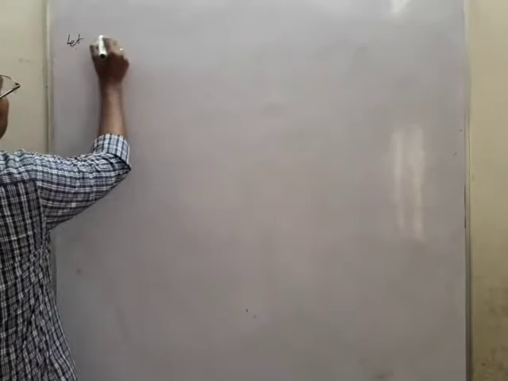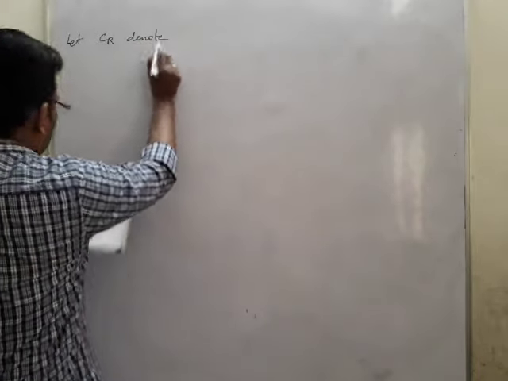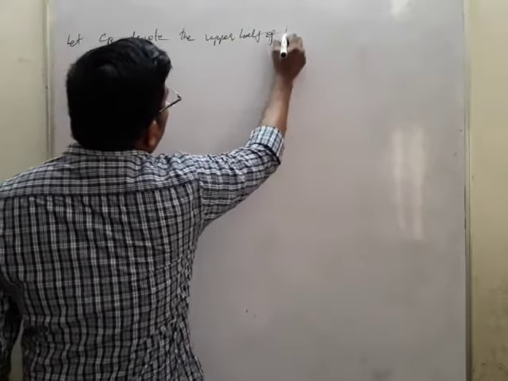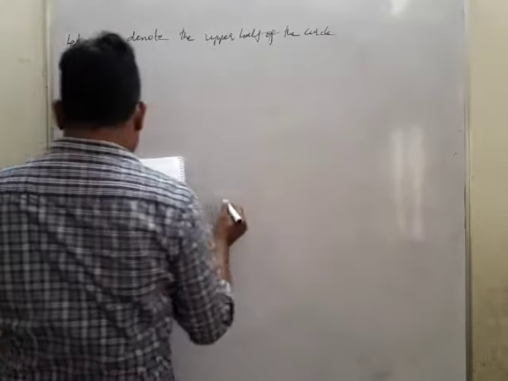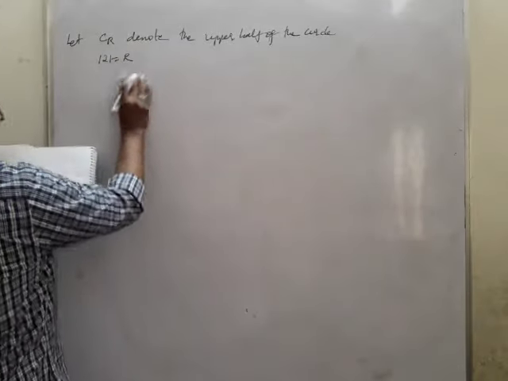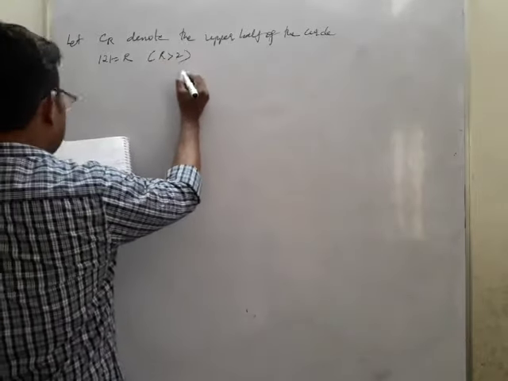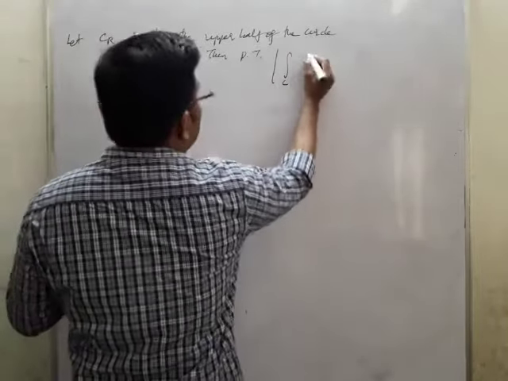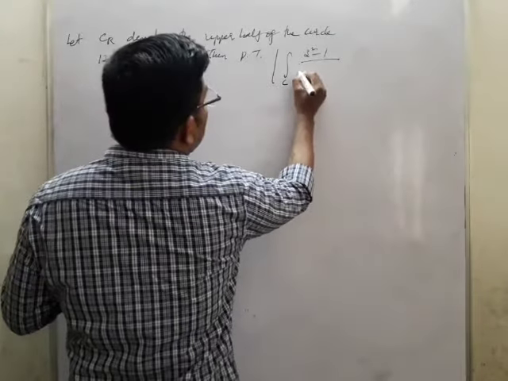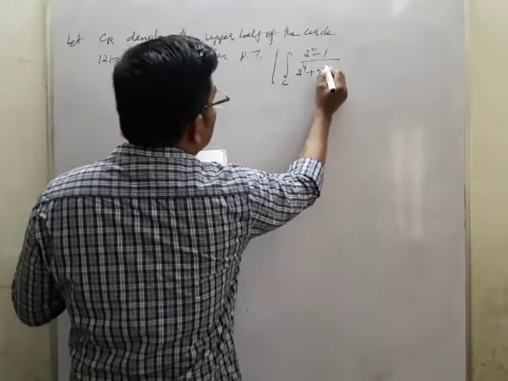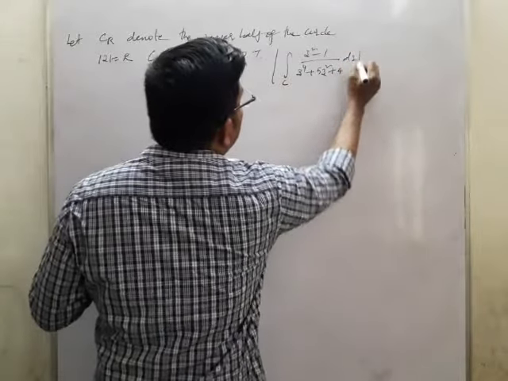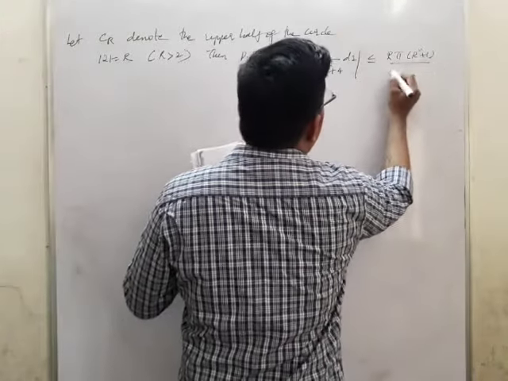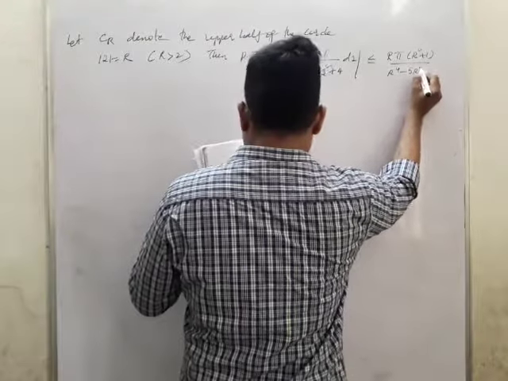Let C_R denote the upper half of the circle mod z equal to R, where R is greater than 2, and we need to prove that the modulus of the integral over C_R of (z squared minus 1) by (z power 4 plus 5z squared plus 4) dz is less than or equal to R squared plus 1 by R power 4 minus 5R squared plus 4.